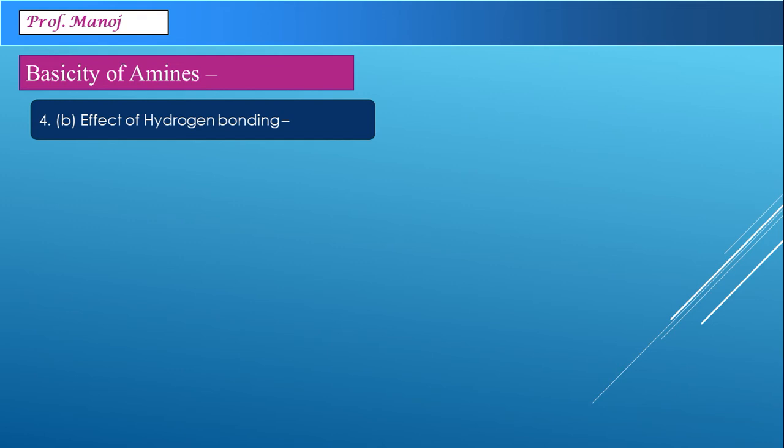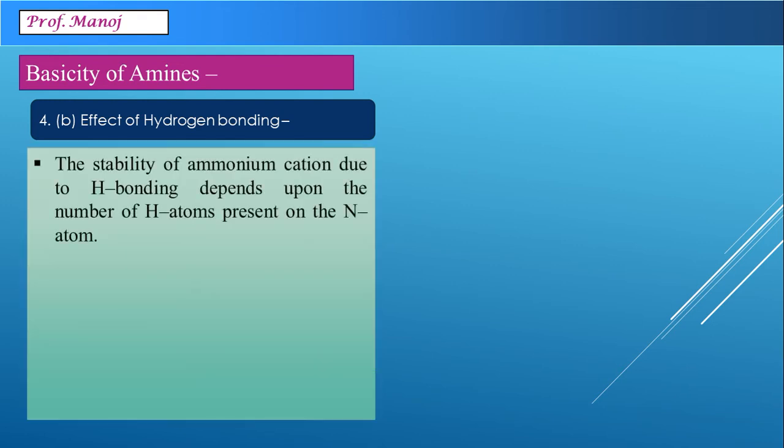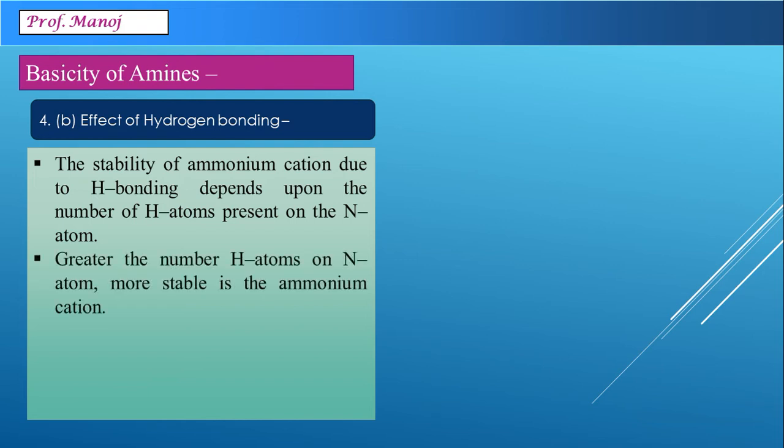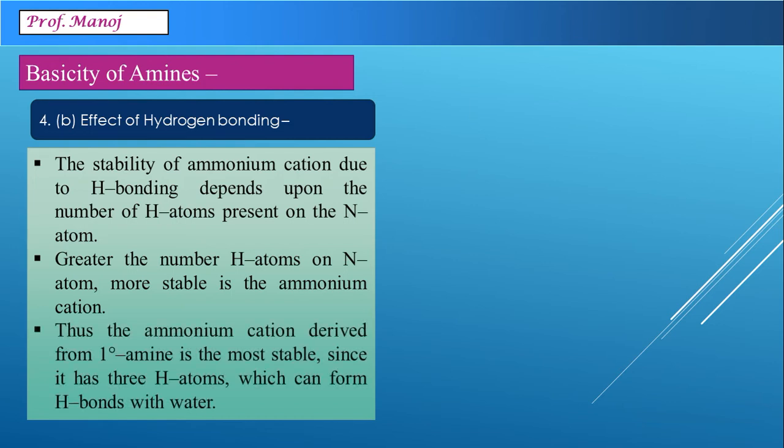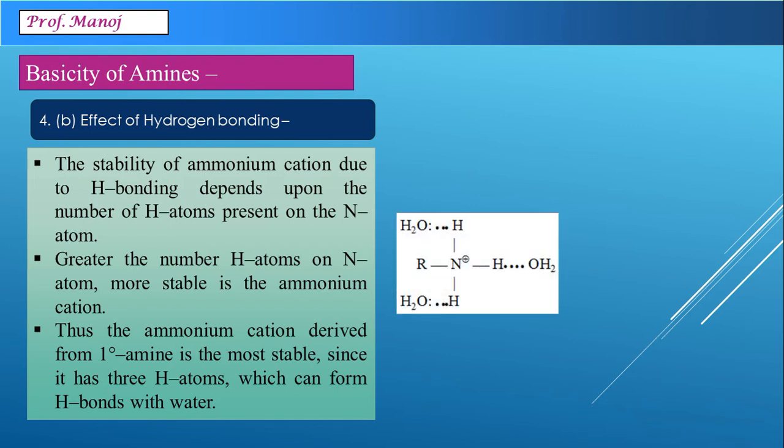The second effect we will see is the effect of hydrogen bonding. The stability of the ammonium cation which is produced also depends upon the hydrogen bonding formed by it, which in turn will depend upon how many hydrogen atoms that ion possesses. The greater the number of hydrogen atoms on the nitrogen atom, the more will be the stability. Thus, the primary ammonium cation will be most stable because it will have 3 hydrogen atoms which can form hydrogen bonding.